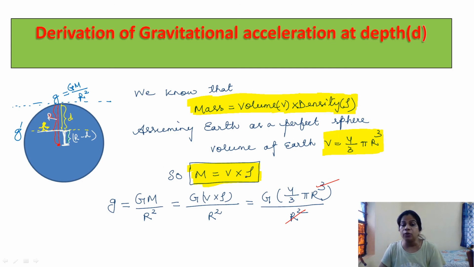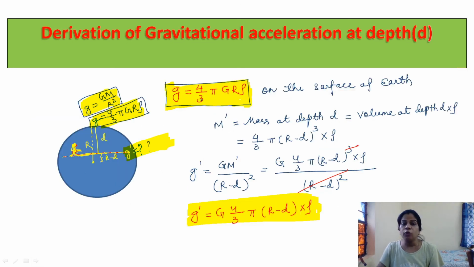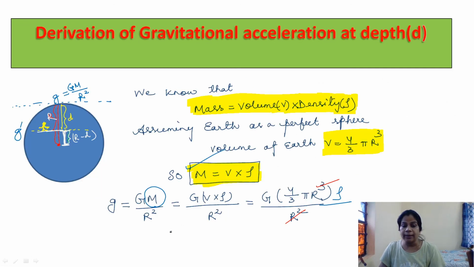So m is equal to V into rho. This is density, this is volume, this is mass. Now g is equal to GM by r square. Instead of mass you can put volume into density, that is 4 by 3 pi r cube, and density is rho. This r square and r cube cancel out. Now it will become g is equal to G 4 by 3 pi r rho.